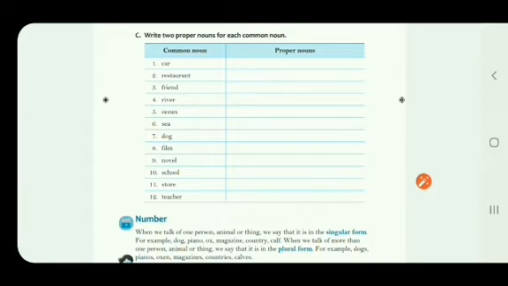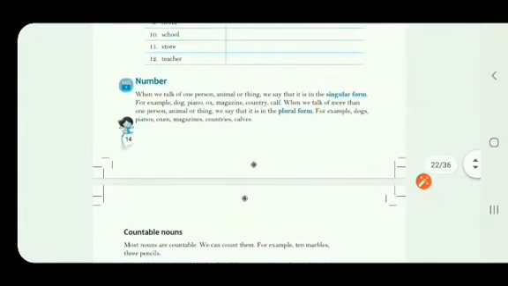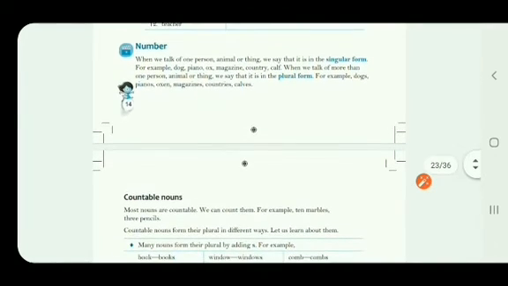Now we move on to the next part of the lesson, that is numbers. In this, number means counting. When we talk of one person, animal or thing, we say that it is in the singular form. So when we talk about one thing or a single thing, we can say it is a singular form of noun.